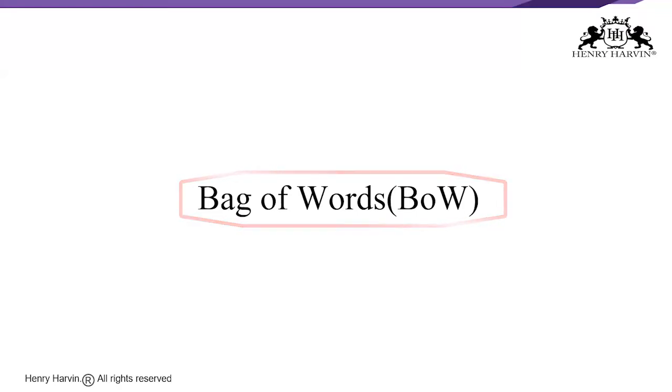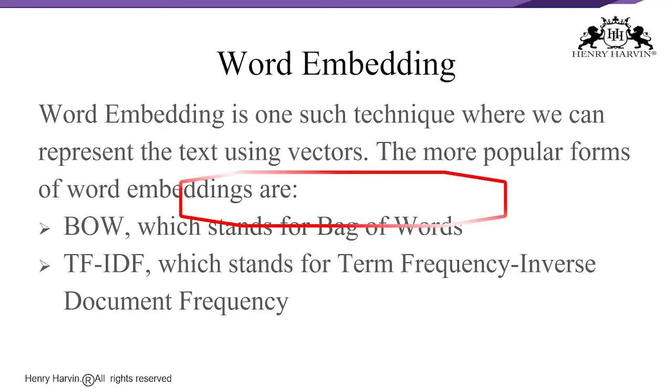They need us to break down the text into a numerical form so that the machines will be able to understand the text in numerical form. So this is where the concepts of bag of words and TF-IDF come into play. Let us try to understand how BOW, which means bag of words, and TF-IDF, those techniques help us convert text sentences into numeric vectors. Okay, so let us try to understand that.